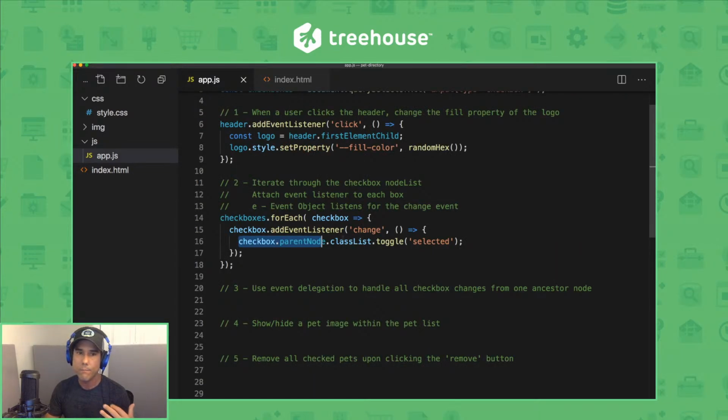And then we're using the toggle method. So first of all, let me backtrack a little bit. The classList property that we're calling on it provides an easy way to access an element's list of classes, so whatever appears in its class attribute, for example. classList.toggle is going to do just that. It's going to create a toggler of sorts. It's going to remove a class from the list if it already exists, or add it to the class list if it does not exist. So let's see that in action.